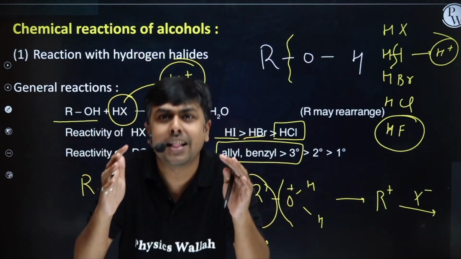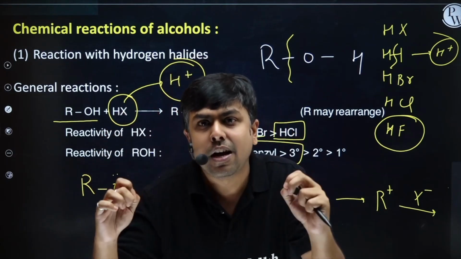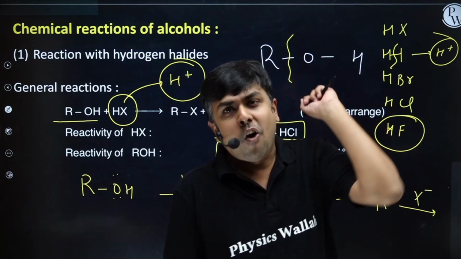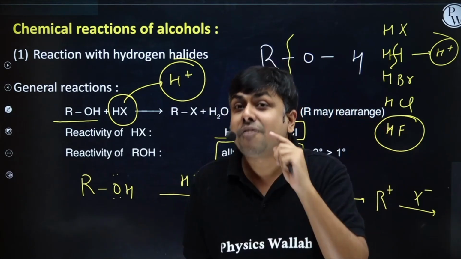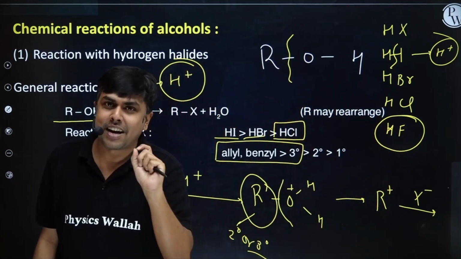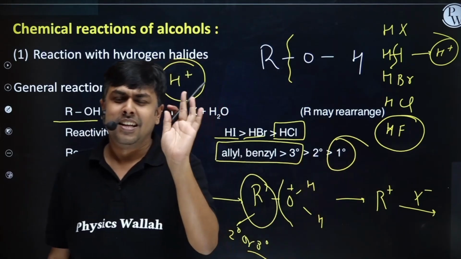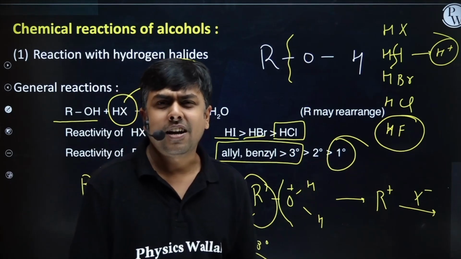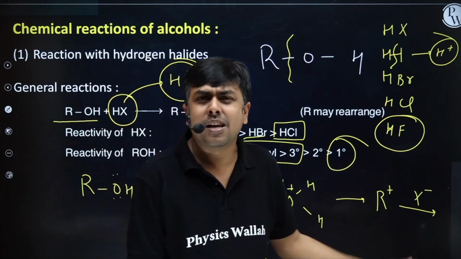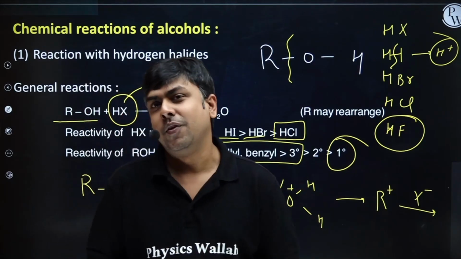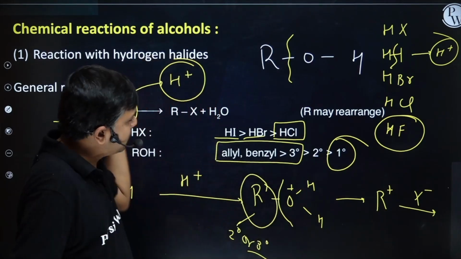For an allylic halide, a benzylic halide, or a 3 degree alkyl halide, in all such cases I will have a faster rate of reaction. Right, students? If I am having a 1 degree alkyl halide, no. In that case, the carbocation formed will be very, very unstable, and the rate of reaction will be very slow. I hope you understood these things.